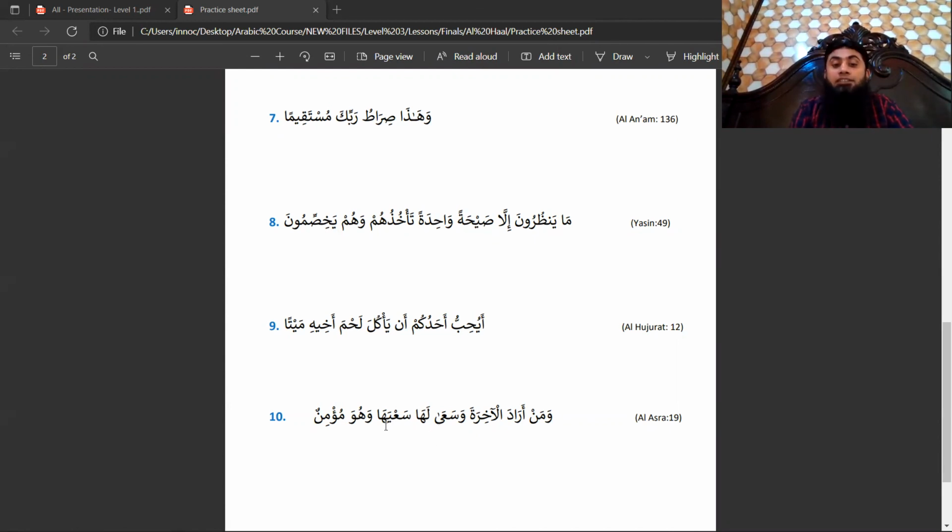But because sa'ya has become mudaf, tanween has been removed, and sa'yan has become sa'ya, and ha is the attached pronoun. So basically sa'yaha is a mudaf mudaf ilay, and this mudaf mudaf ilay is playing the role of maf'ul for this sa'a.